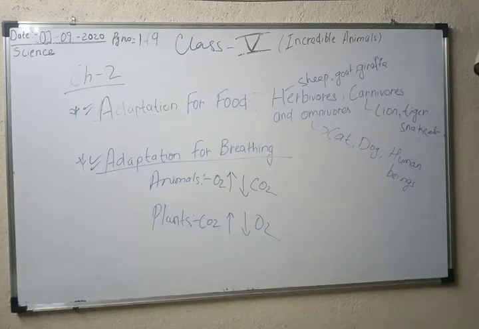Lungfish have gills and lung sacs, so they can survive even if the water they live in dries up. Lungfish have gills as well as lung sacs, so they can also survive outside of the water due to the presence of lung sacs in their body. With the help of those lung sacs, they exchange gases in the atmosphere, while in the water they use the gills for the respiration process.